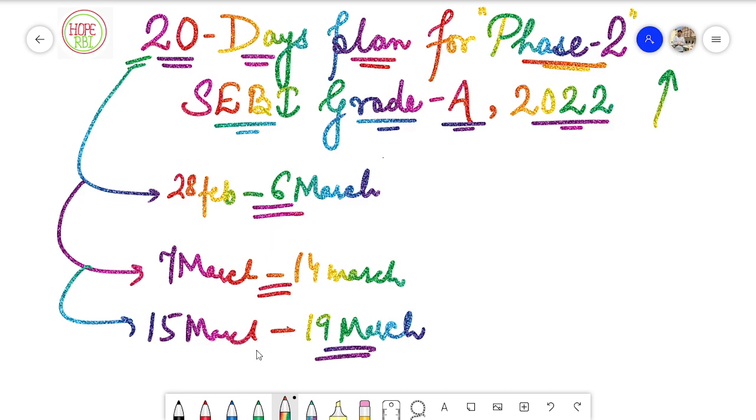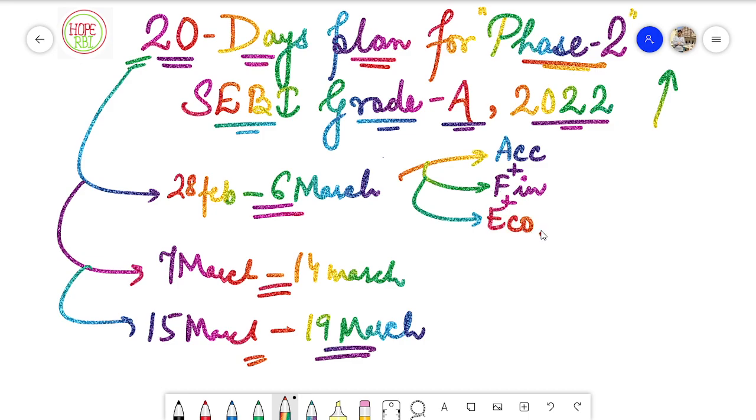Talking about the first week, my recommendation to you is to divide these 2 weeks and the remaining days as per the subjects. For example, this particular week, you have to segregate into 3 subjects of your own choice. What I'm going to recommend is this particular combination for your Phase 2 preparation. You should choose accounts, and in addition to accounts, you should choose finance, and in addition to it, economics.